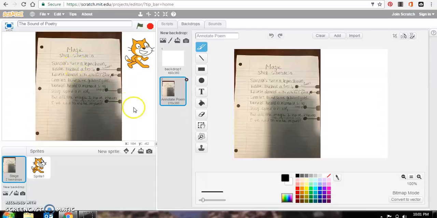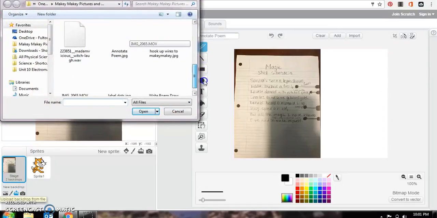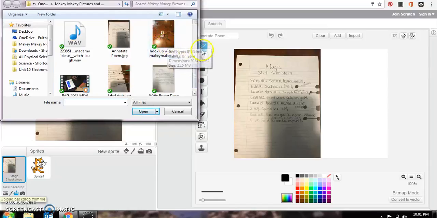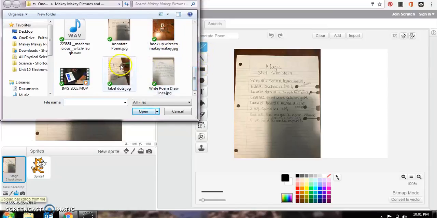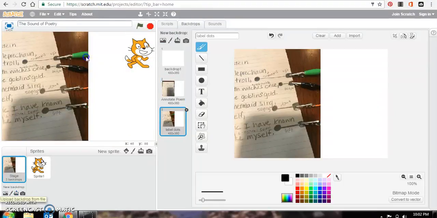So this is the first picture, and then I'm going to upload another picture so you can see where I have hooked up my MakeyMakey to. And here's another picture of it, and it's a little bit closer. So you can see that I have hooked my green wire up to the screams, and I have labeled it up because on my keypad, my little D-pad, it is in the up position.